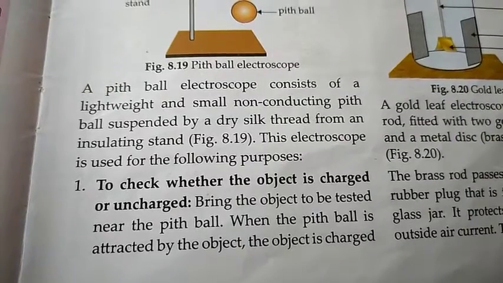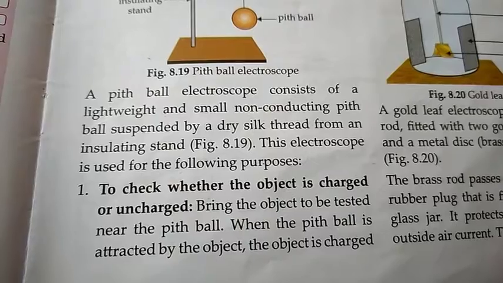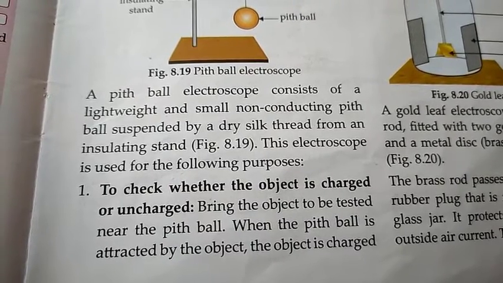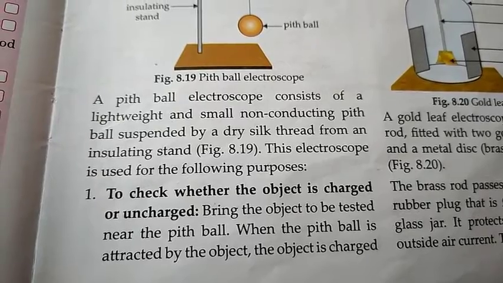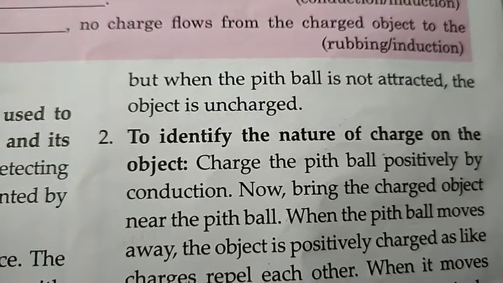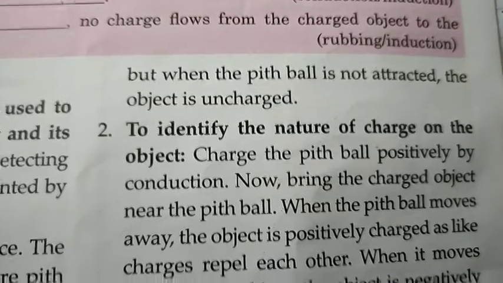Now, to check whether the object is charged or uncharged, bring the object to be tested near the pith ball. When the pith ball is attracted by the object, the object is charged. But when the pith ball is not attracted, the object is uncharged.